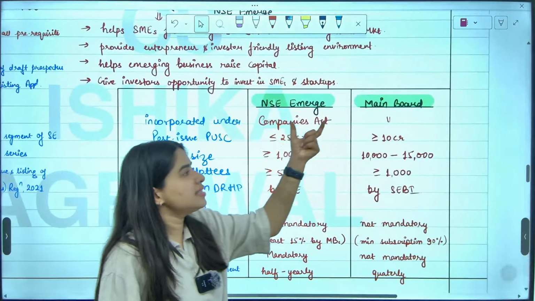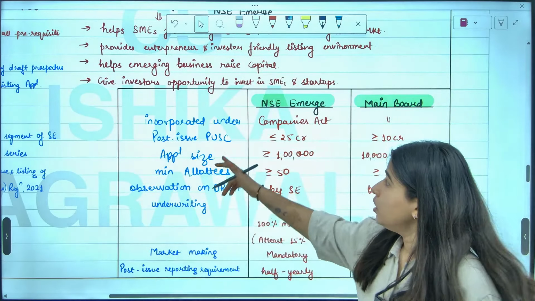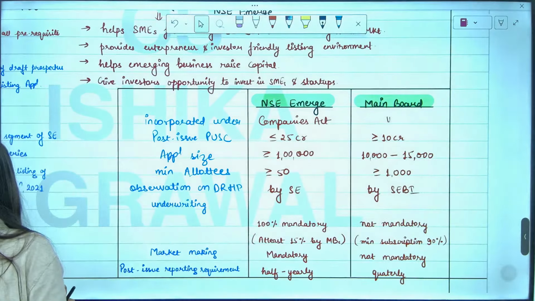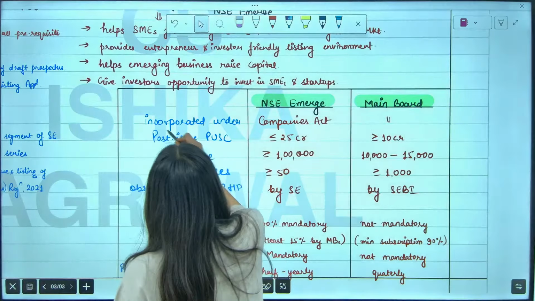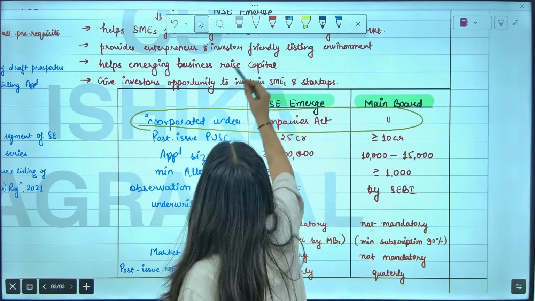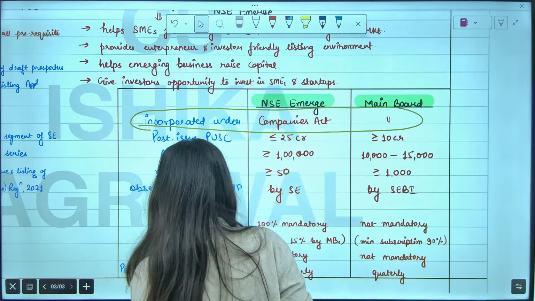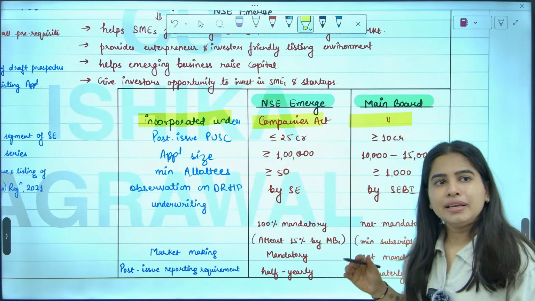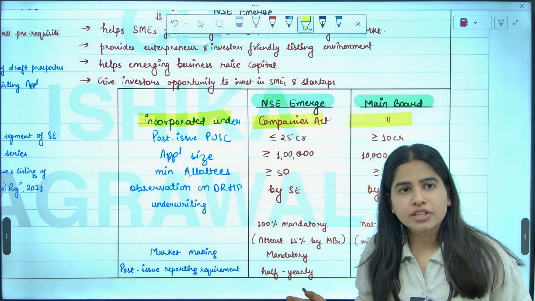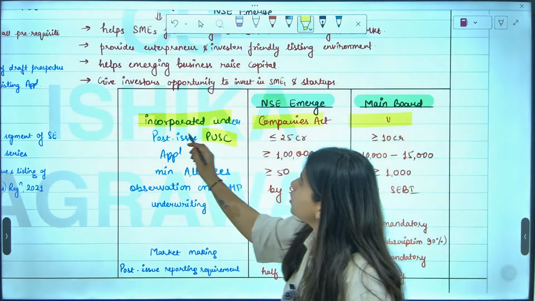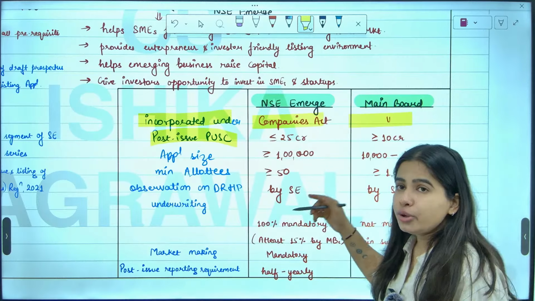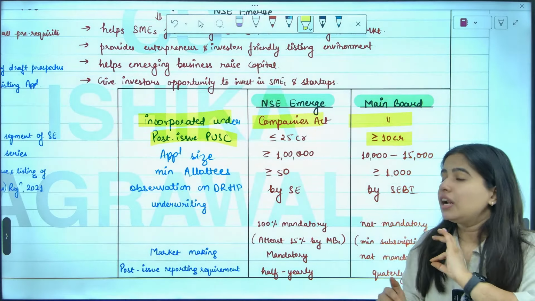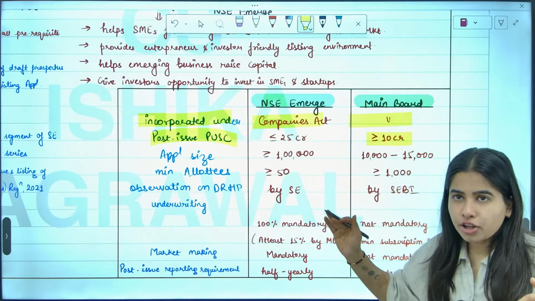If you compare NSE Emerge and the main board, where big companies get listed: to get listed on the main board, you need to be a company incorporated under the Companies Act. This means any other body cannot get listed on the stock exchange; you need to be a company. Next is post-issue paid up capital. If you want to get listed on the main board, you should have a minimum of 10 crore paid up capital, otherwise you are not eligible.